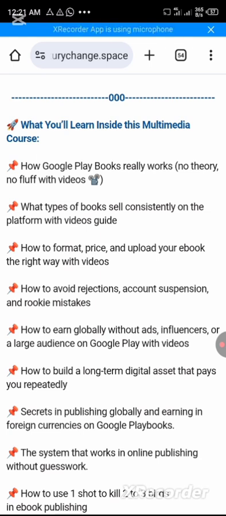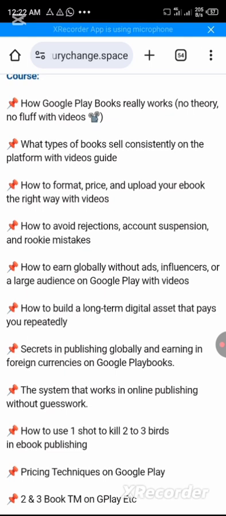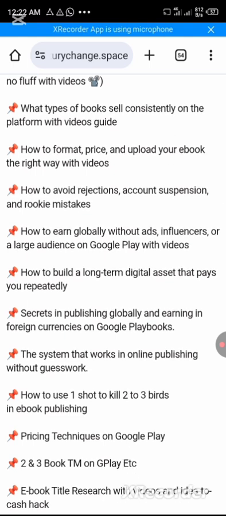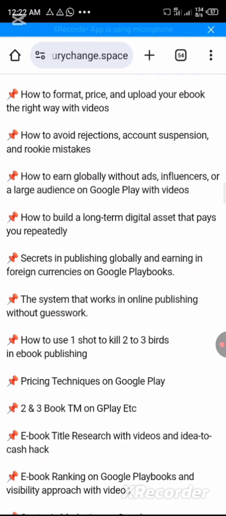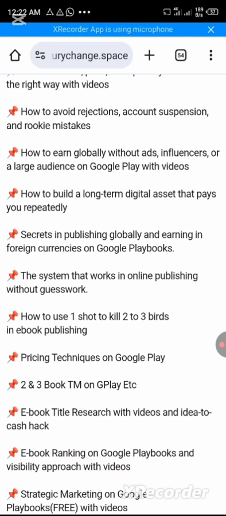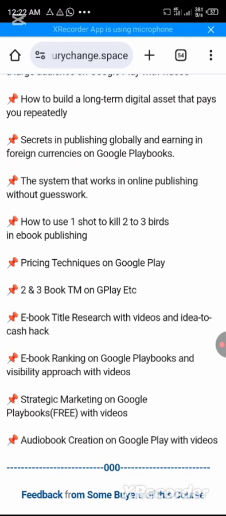What types of books sell consistently on the platform, with video guide. How to format, price and upload your ebook the right way, with videos. There is also a video guide there. How to avoid rejections, account suspension, and rookie mistakes. How to earn globally without ads. You are not running any ad. You don't need influencers or a large audience on Google Play, with videos. What you need is to follow the blueprint I have put in the video course. How to build a long-term digital asset that pays you repeatedly. Secrets in publishing globally and earning in foreign currencies on Google Play Books. The system that works in online publishing without guesswork.